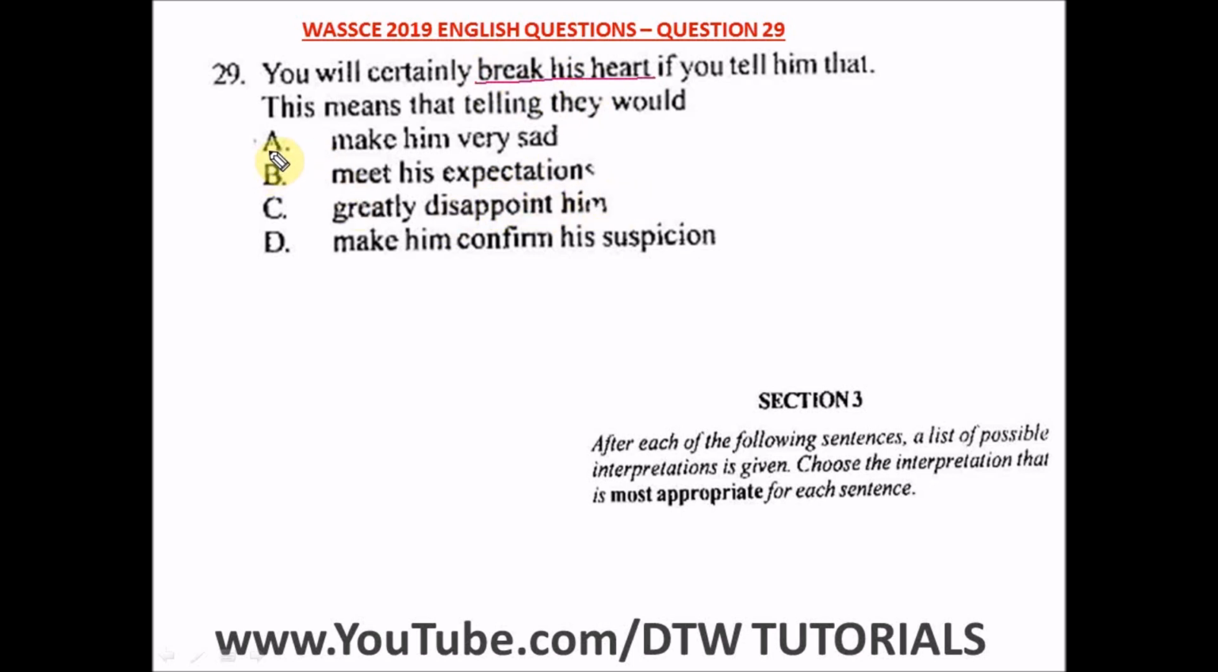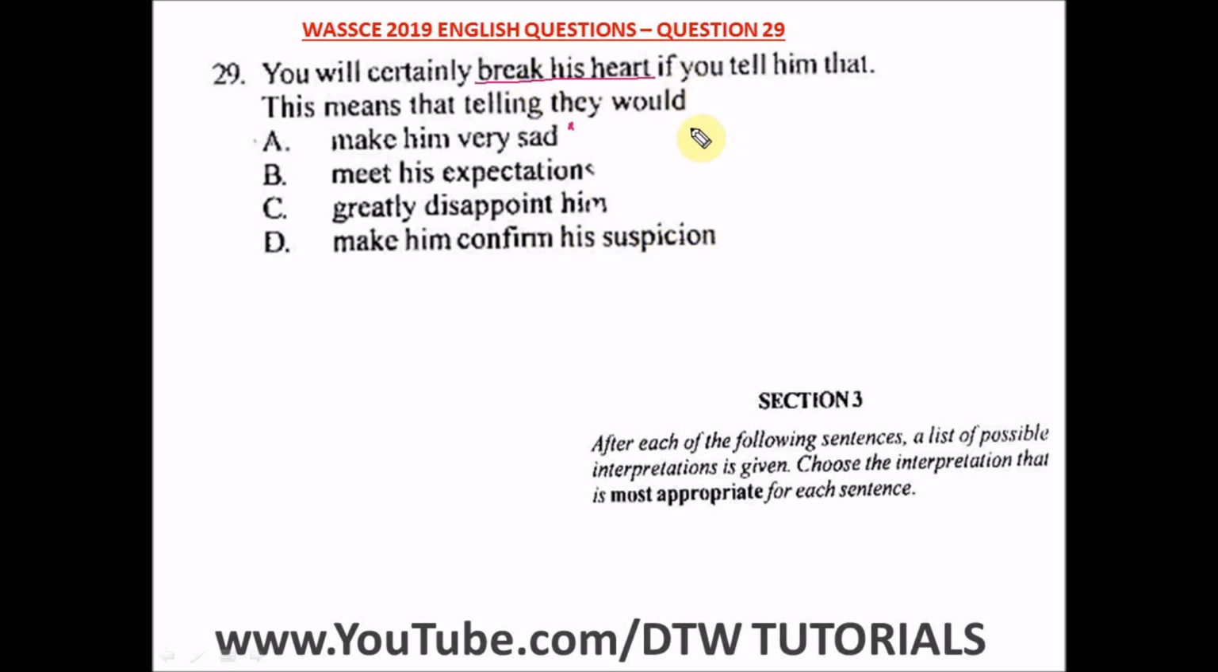All right, so it means the most appropriate interpretation for this option A says make him very sad. Yes, I would pick this. Let's go on further first. It said meet his expectation. No. C says greatly disappoint him. You might disappoint someone and still the person might not be sad, or it might not heavily weigh on his emotions at that particular time. So D says make him confirm his suspicion.